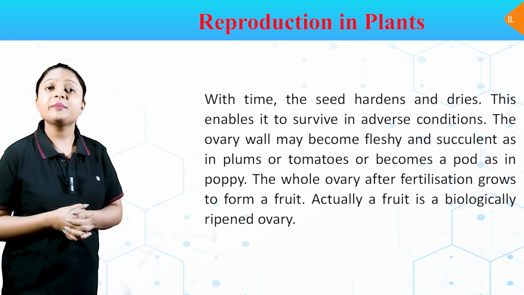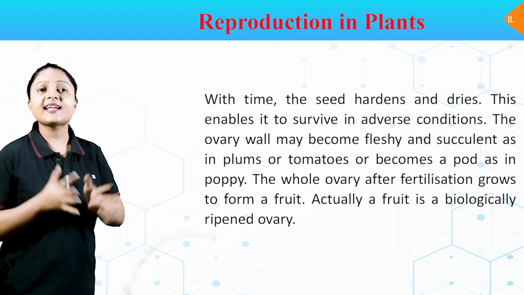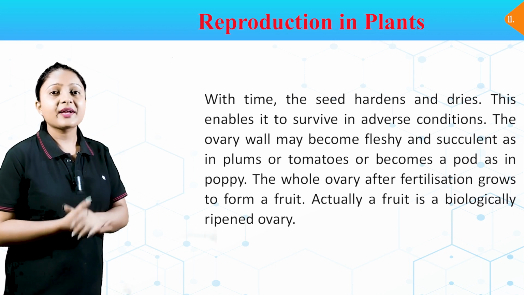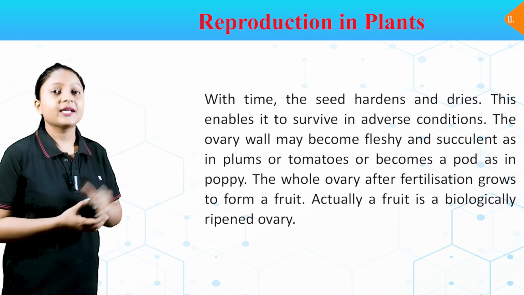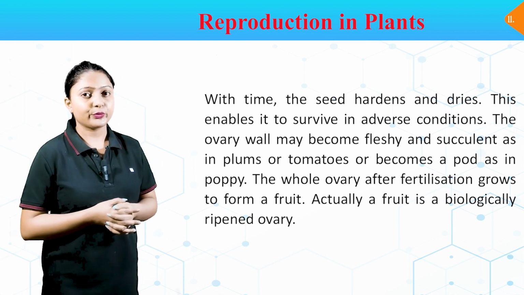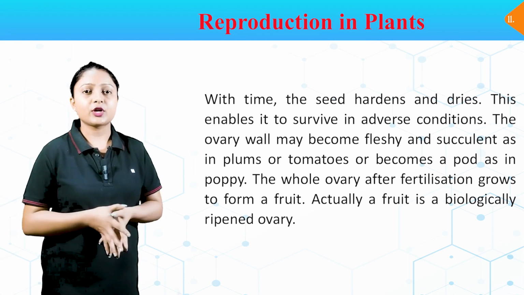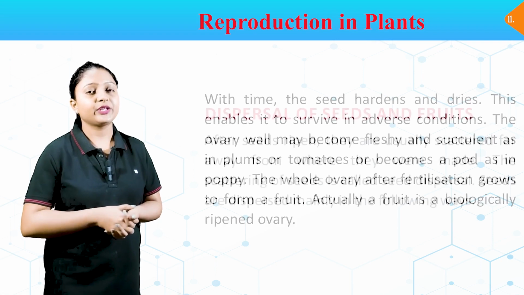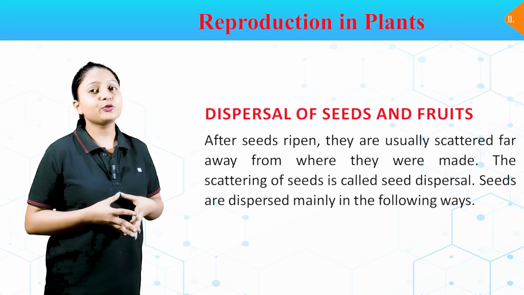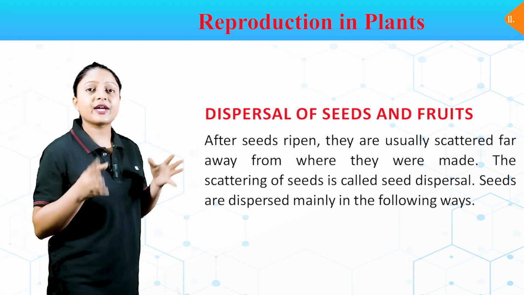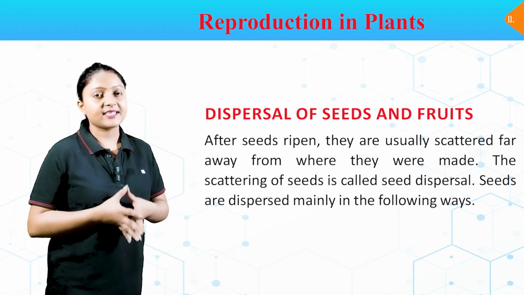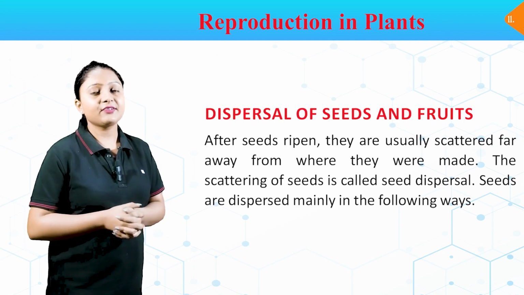The ovary wall may become fleshy and succulent as in plums or tomatoes, or becomes a pod as in poppy. The whole ovary after fertilization grows to form a fruit. Actually, a fruit is a biologically ripened ovary. Dispersal of seeds and fruits. After seeds ripen, they are usually scattered far away from where they were made. The scattering of seeds is called seed dispersal. Seeds are dispersed mainly in the following ways.